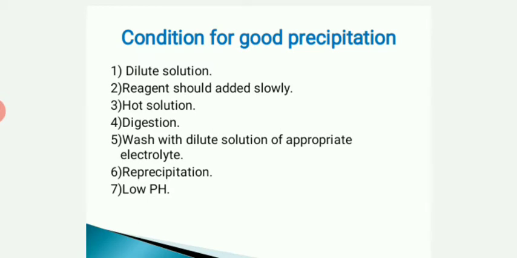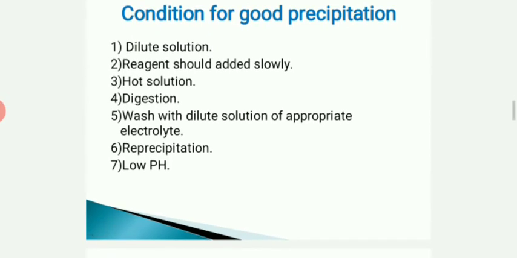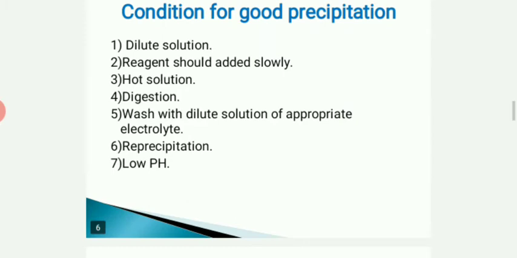And the next is reprecipitation. Reprecipitation is nothing but recrystallization. If the precipitate is contaminated as a result of co-precipitation or causes error, we can dissolve the precipitate in a suitable solvent and then reprecipitate it. It reduces the amount of impurity. This process you have already performed in your FYBSc practical.